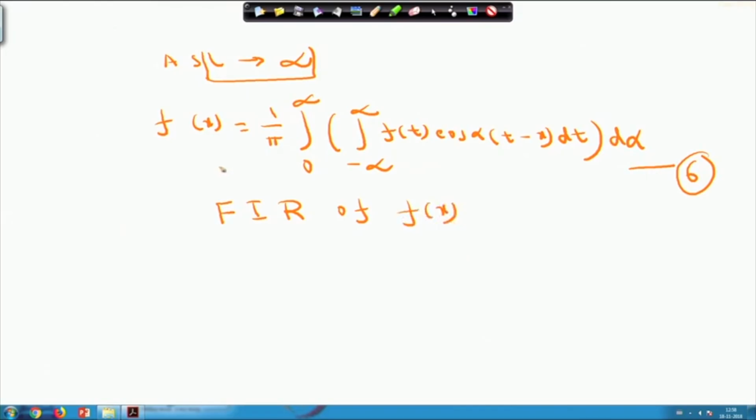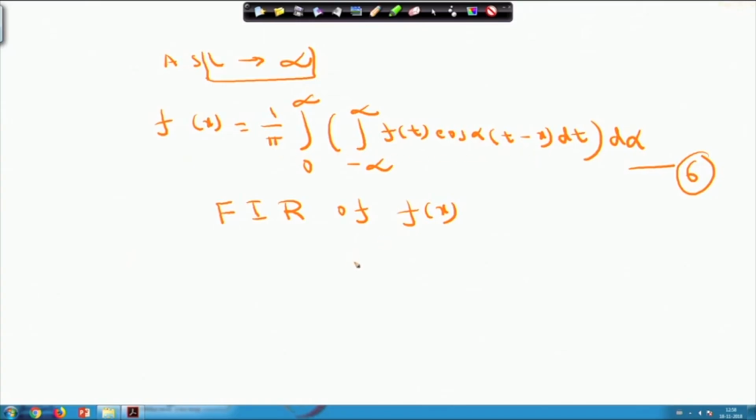So, as L approaches infinity, that integral in equation 5 will be transformed to f(x) equals 1 by pi, integral from 0 to infinity, integral from minus infinity to infinity, f(t) cos of alpha into (t minus x) dt d alpha. This we call the Fourier integral representation of the function f(x). Now, this equation 6 holds at all points where the function is continuous. If the function f(x) is continuous at all points of x, then I can find the value of f(x) at any point by using equation 6.